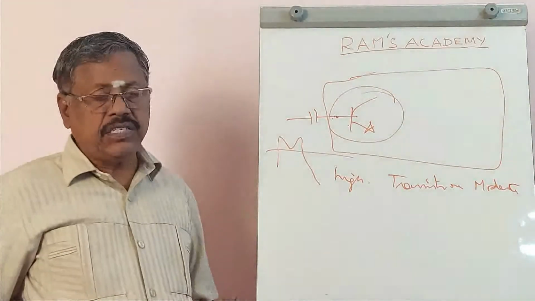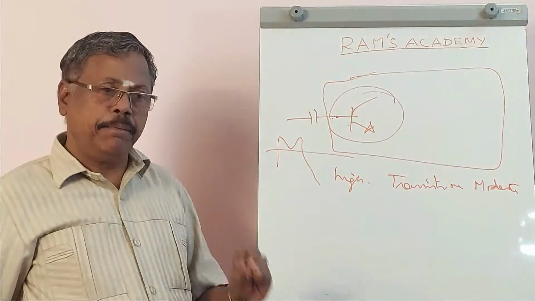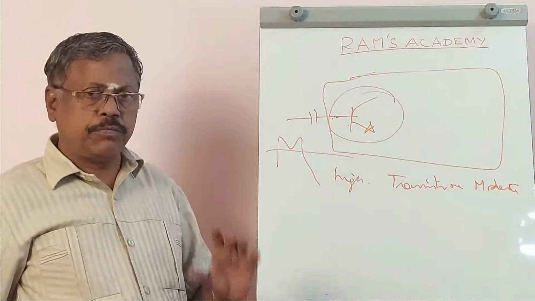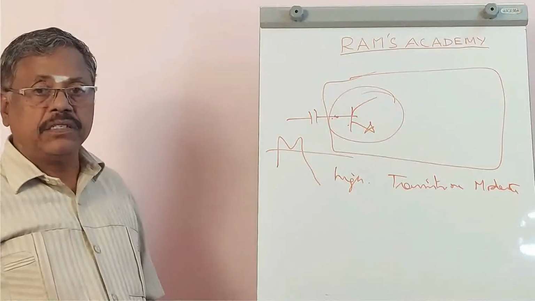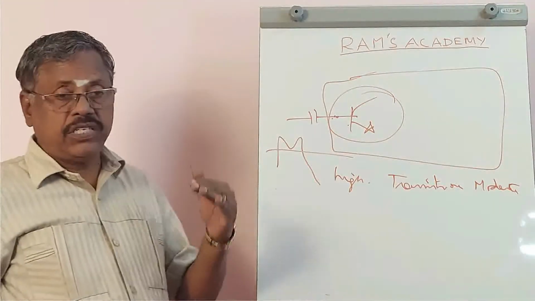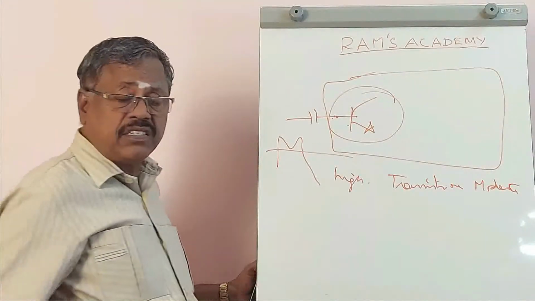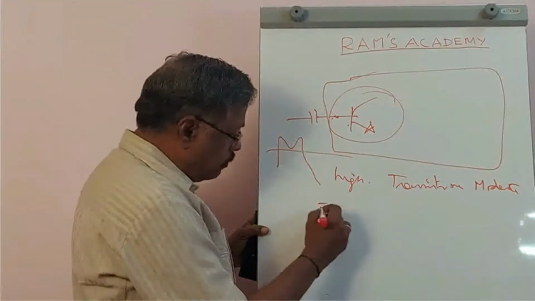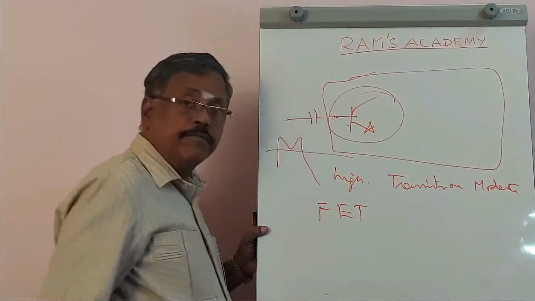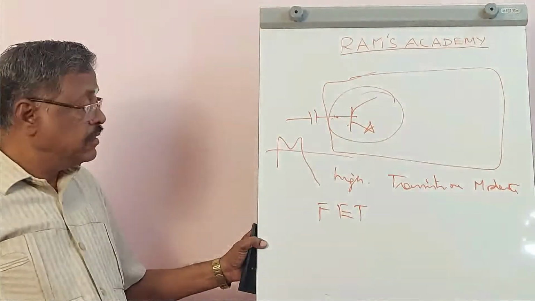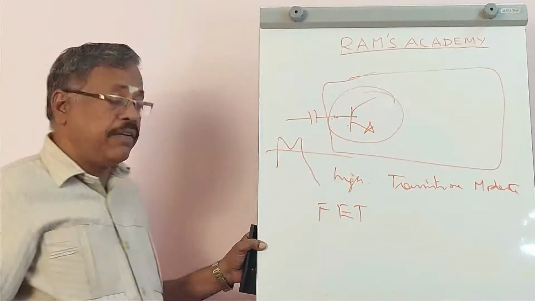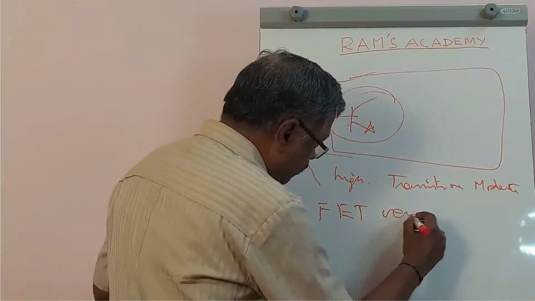Therefore, the first stage is the RF amplifier. That RF amplifier is supposed to have very high input impedance. Therefore, the first stage of the RF amplifier in communication circuits will not be made of the transistor. Instead, they will be using FET, field effect transistors. These field effect transistors have very high input impedance.